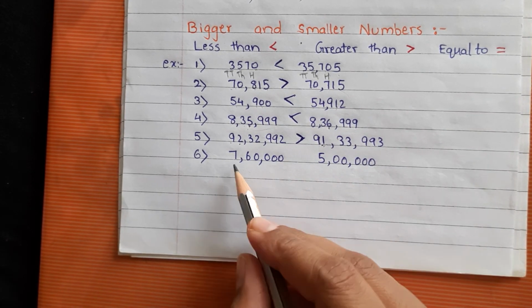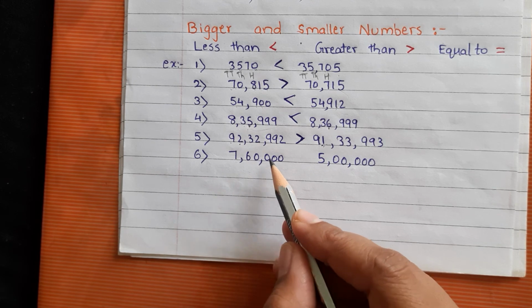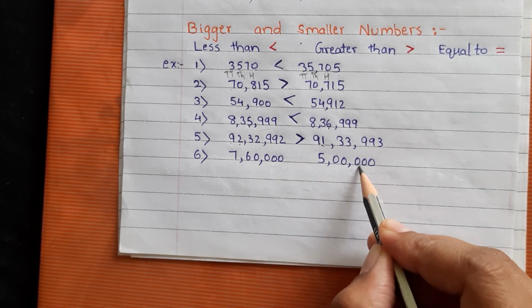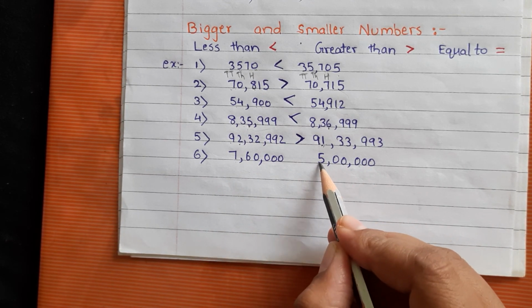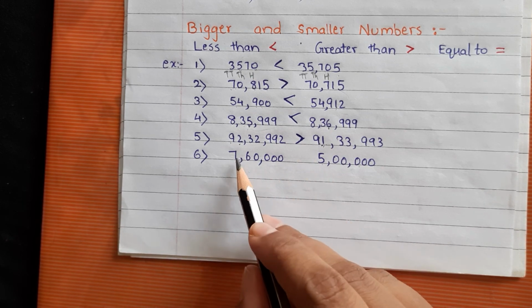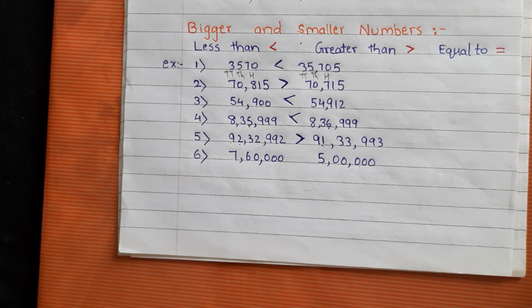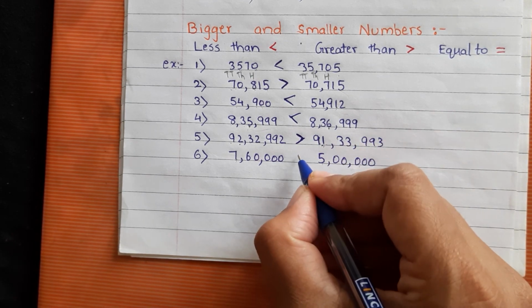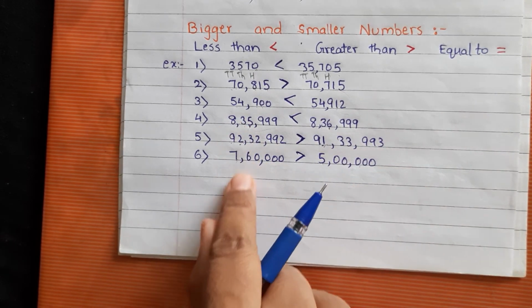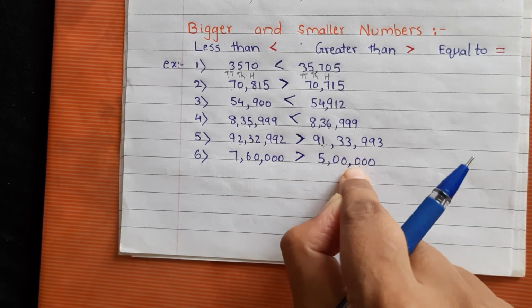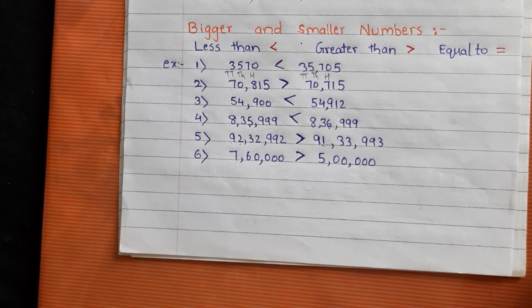Now see here. This is a 6-digit number. This is also a 6-digit number. So observe the biggest place, the lakh place. Here there are 7 lakhs and here there are 5 lakhs. So from the first digit only we can decide that this number is greater than the second number. So like this we have to solve the bigger and smaller number examples.